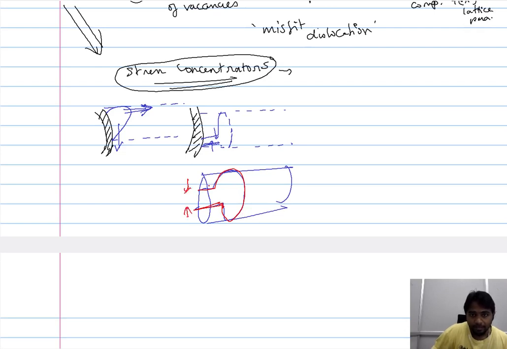Now this section is migrating in this direction and this section in the opposite direction. So both are predominantly screw dislocation, and they are migrating in opposite directions, so they annihilate each other. Ultimately, surrounding the precipitate, in the region adjacent to the precipitate, along the glide surface, you have the formation of a dislocation loop.